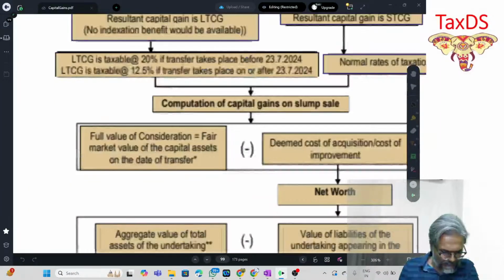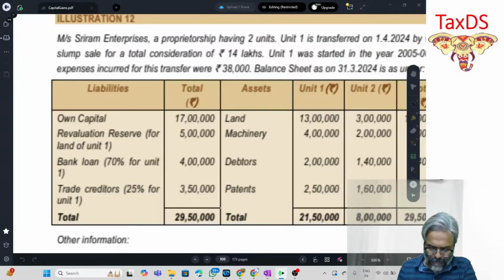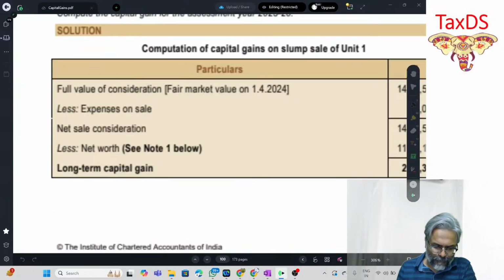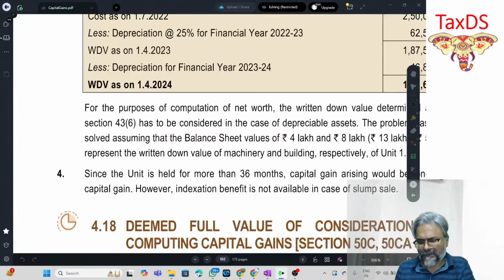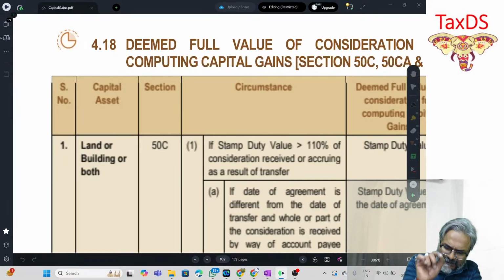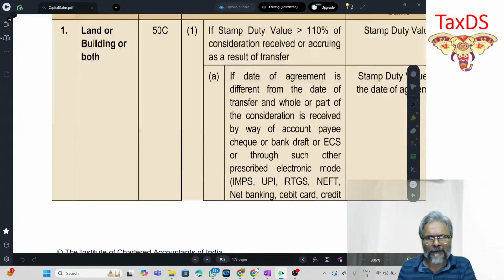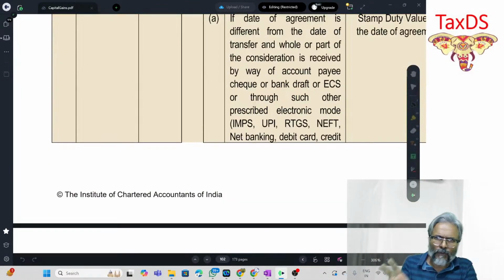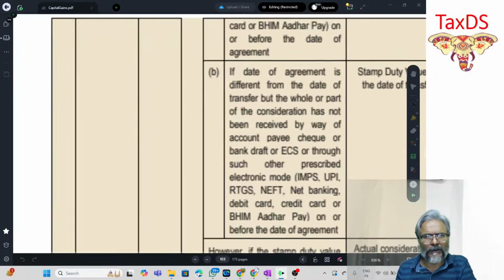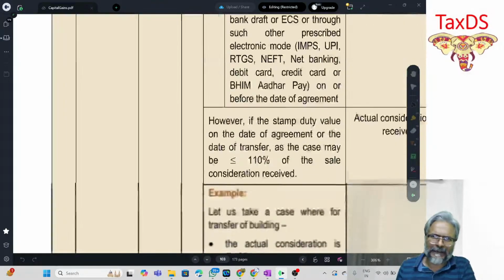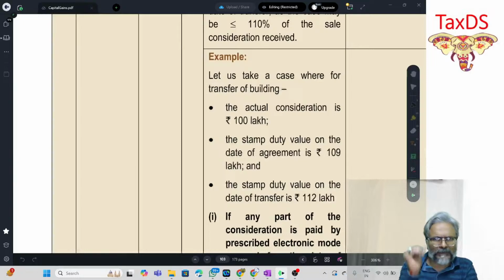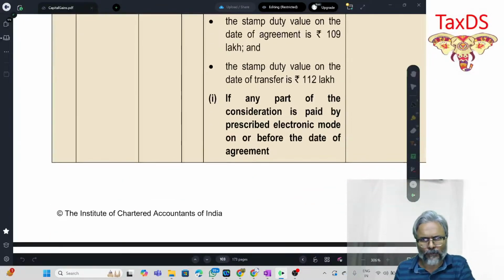All the cases, students. So only this case is left under capital gains where you have this alternative basis of computing the tax liability, and you choose whichever is more beneficial.